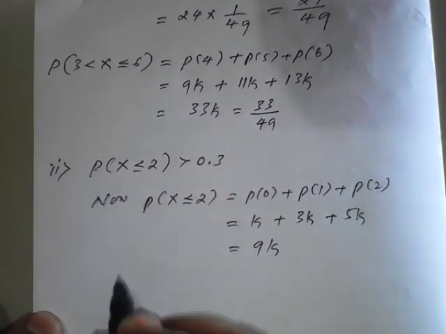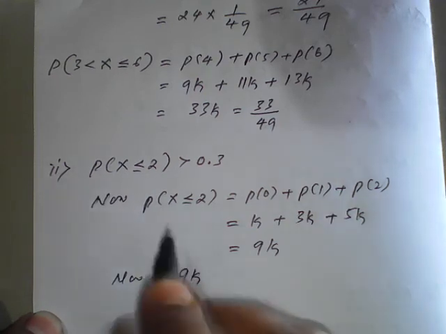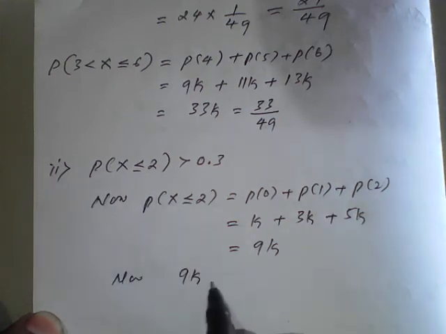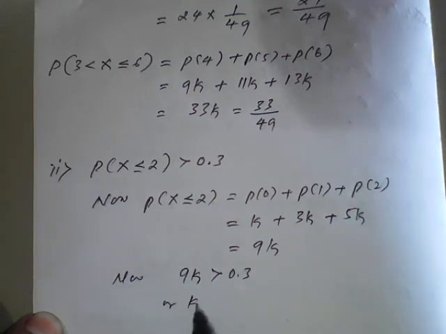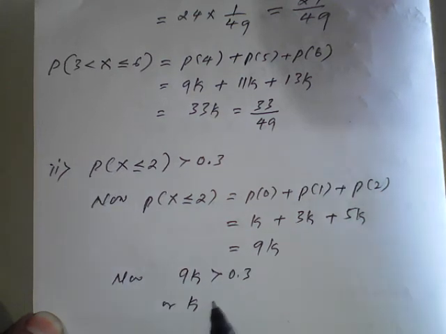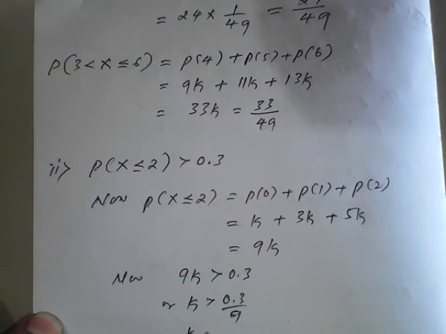So this 9k should be greater than 0.3, so k is greater than 0.3 upon 9, which is nothing but k is greater than 1 upon 30.